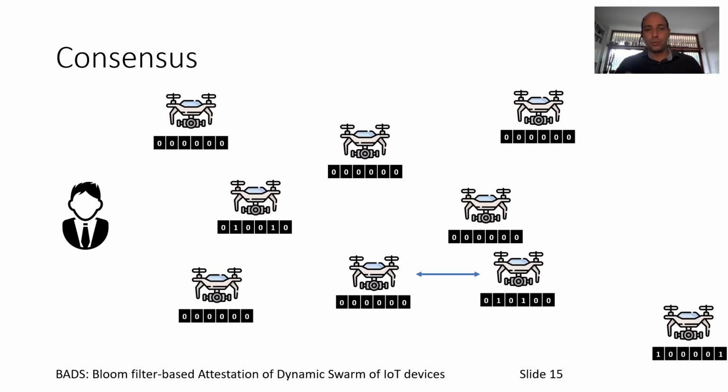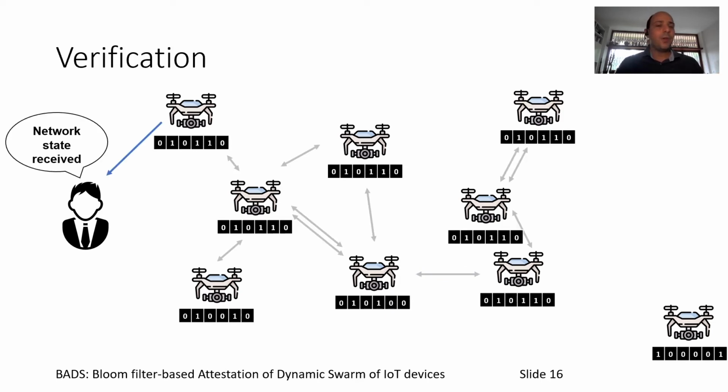Two random nodes talk together, and they update the bitmap by computing the maximum between them. In this case, in practice, the one on the left is going to set 2 positions to 1 according to the other one. We can continue the protocol, and after several rounds, of course, such information is propagated through the network, and the verifier can contact any device to obtain the network state. Of course, this network state is collecting all the information from all the devices.